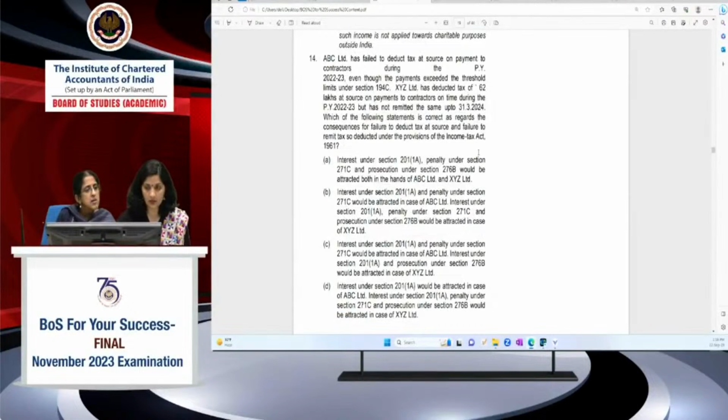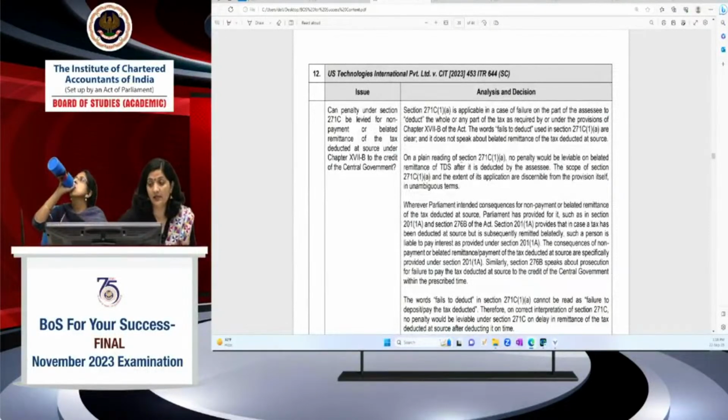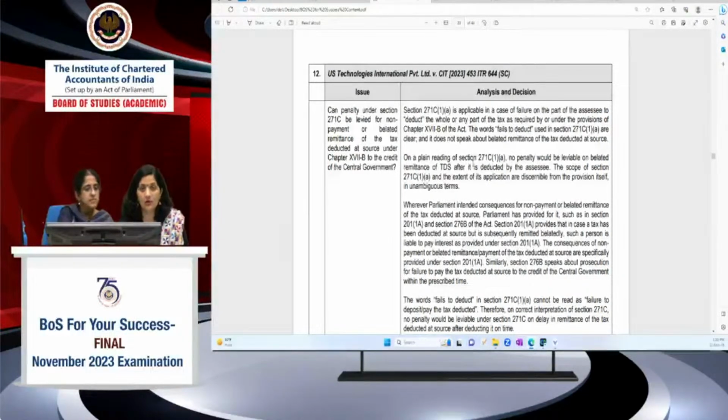Then this question is basically based on the judicial ruling which has been given in your judicial update, wherein the Supreme Court has overruled the Kerala High Court ruling in relation to Section 271C. Basically, the Supreme Court has said that this Section 271C, which is for penalty, which is attracted for failure to deduct TDS. So here Supreme Court is clearly saying that this penalty is not attracted where the assessee has failed to deposit the TDS, not failed to deduct.